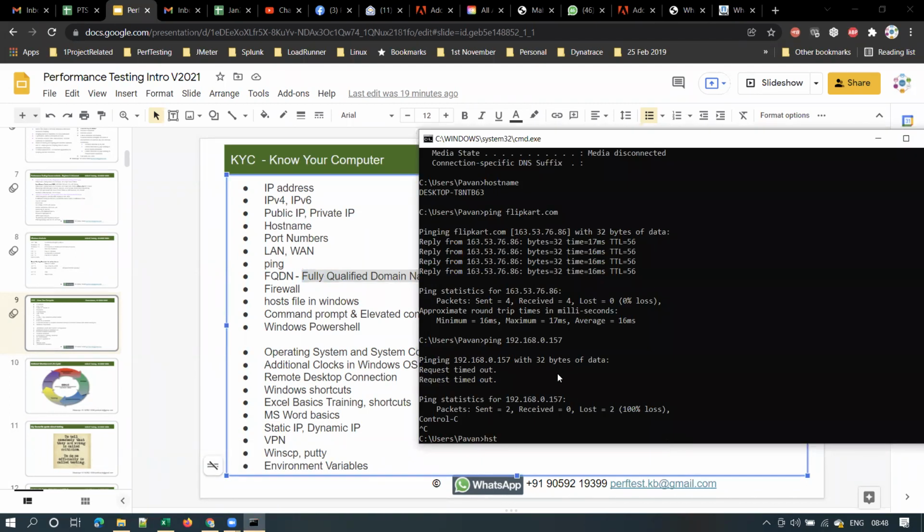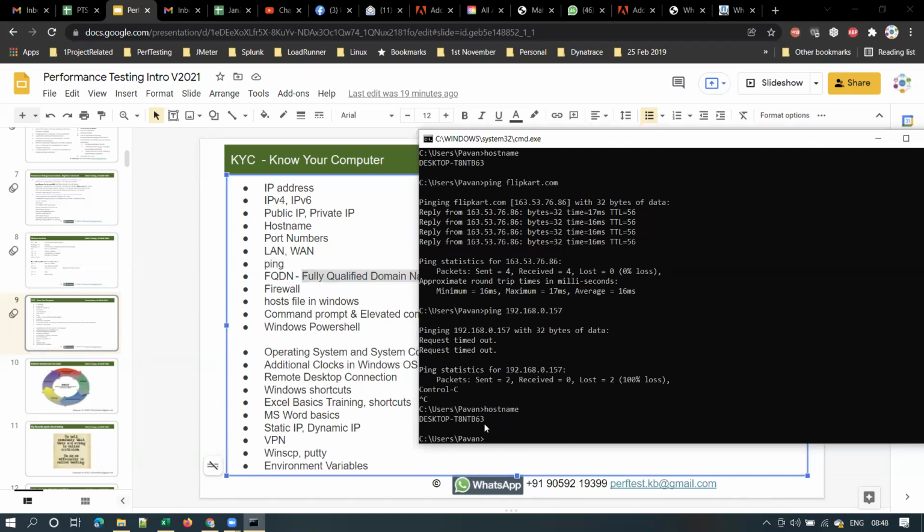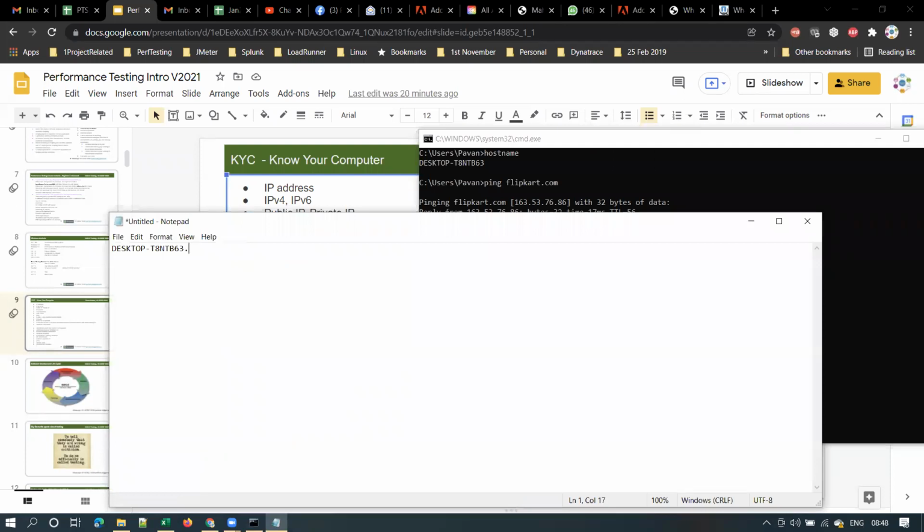This is my host name, right? Suppose this is your machine name in your office. Your FQDN will be something like this. Say, for example, you are working for TCS. So your FQDN will be something like this: your machine name followed by the domain, right? This is how your FQDN looks.